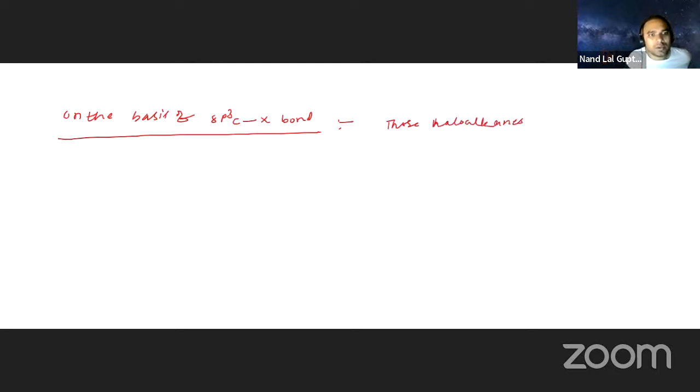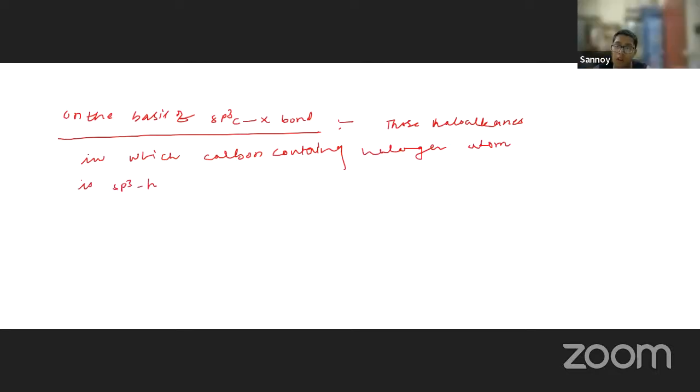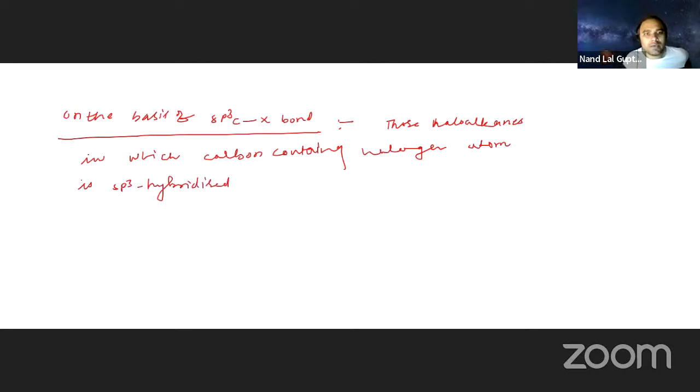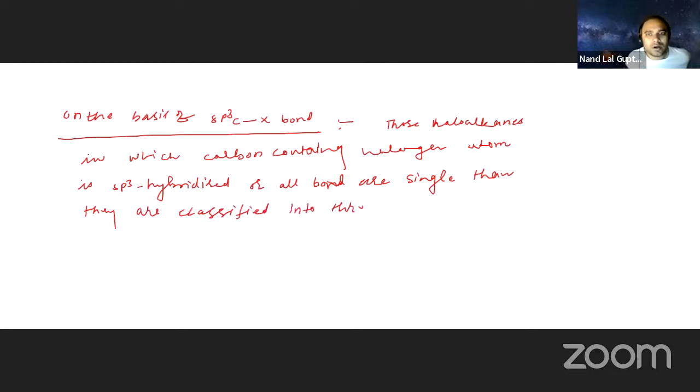those haloalkanes in which the carbon containing the halogen atom is sp3 hybridized, or all bonds are single, are classified into three categories. What are the three categories?